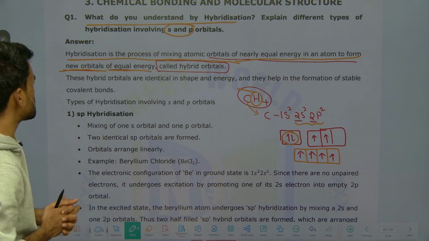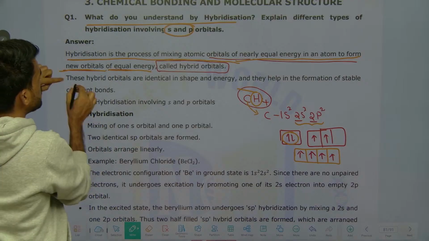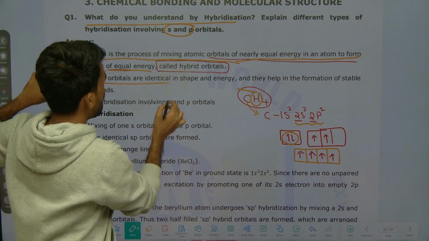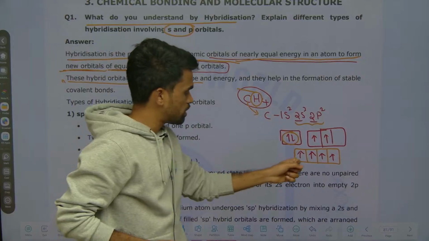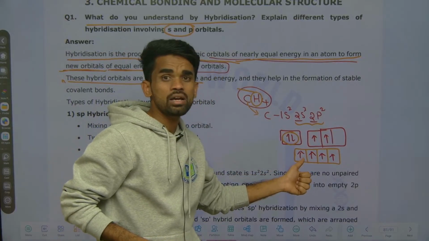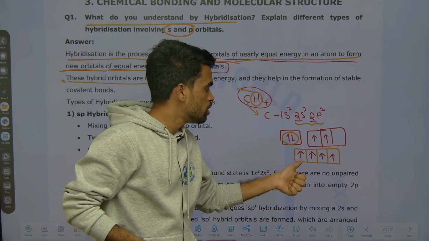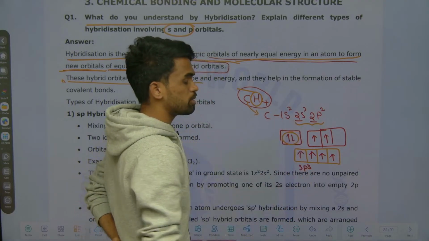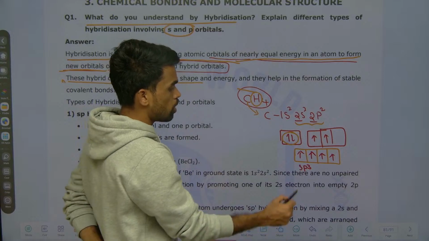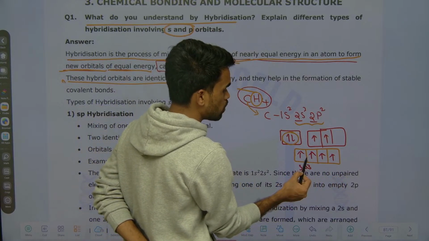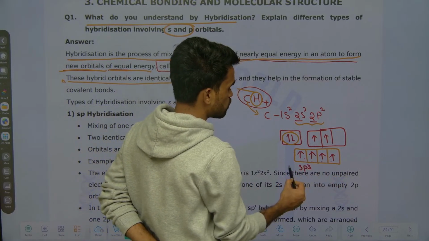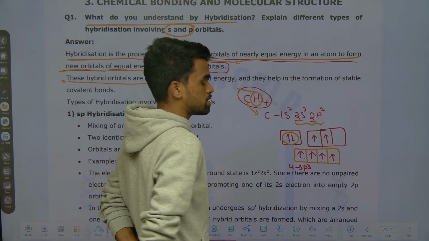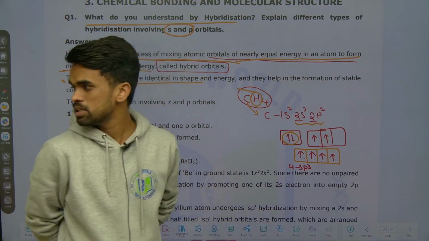So this is how hybridization takes place. Next, these hybrid orbitals are identical in shape. Now, what is the name of this orbital? You should not call it an s orbital; you should call it an sp3 hybrid orbital. So how many sp3 hybrid orbitals are there? 1, 2, 3, 4. So 4 sp3 hybrid orbitals are present here. Like this you should say.